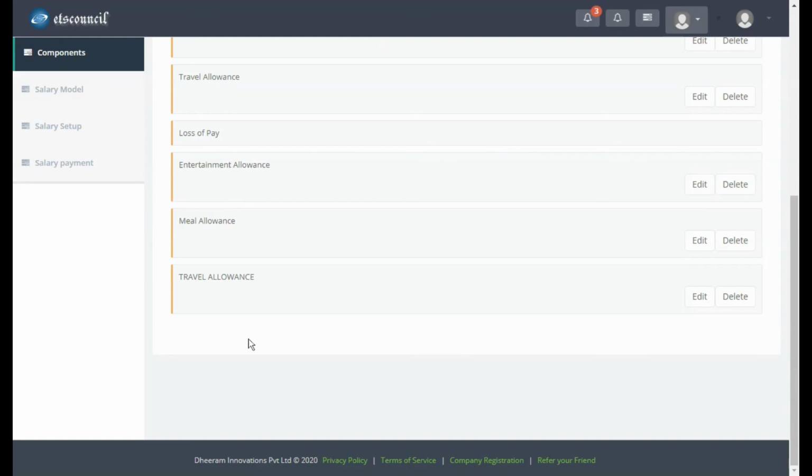Then biometric integration is done. You just need to make sure that the user ID, I mean employee ID, in the ETS Council system and the biometric are the same, so that when you give the attendance on the biometric device, the respective user's attendance will be recorded in the ETS Council.